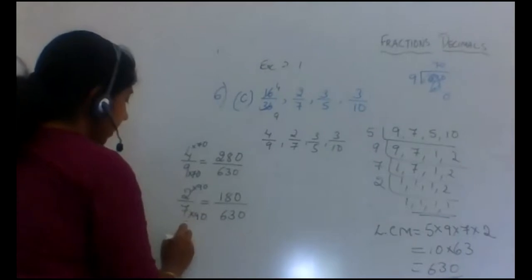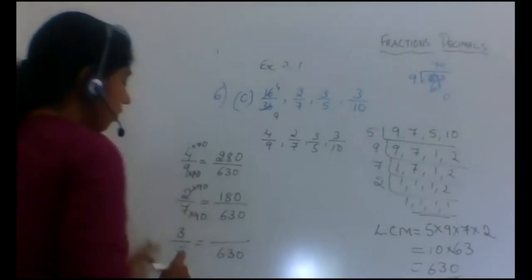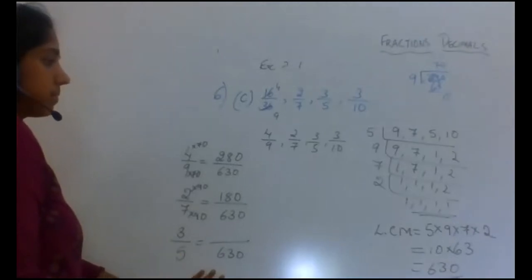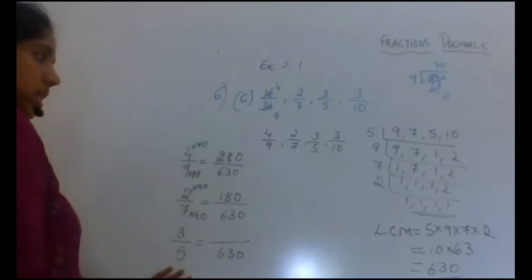Next, 3 by 5 will be equal to something over 630. 5 times how much is 630? Again divide and check.